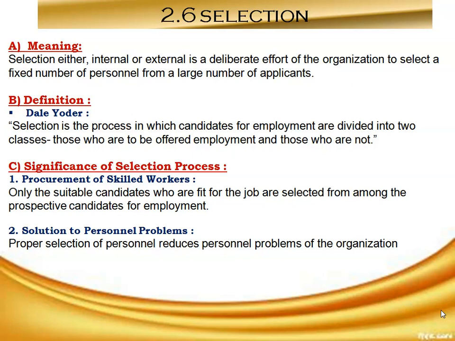Then the next one is solution to personal problems. Proper selection of personnel reduces personal problems of the organization. We can say selection is used to place the right candidate at the right job. It means selection is also aimed to place individuals who can make effective and worthwhile contribution to an organization into appropriate jobs or roles. So this is how the selection process is significant in the organization.